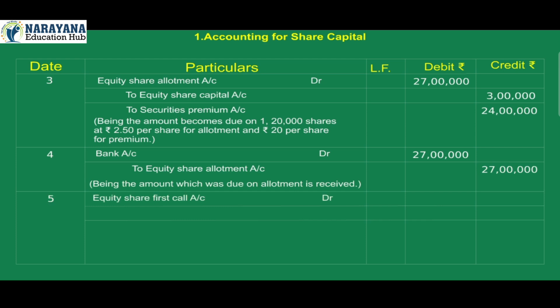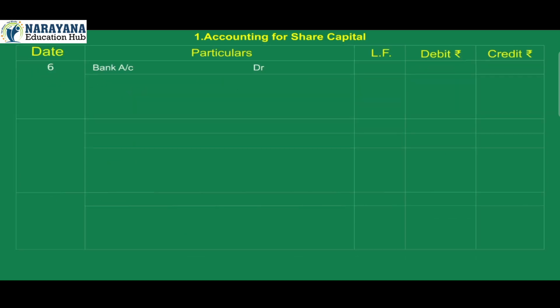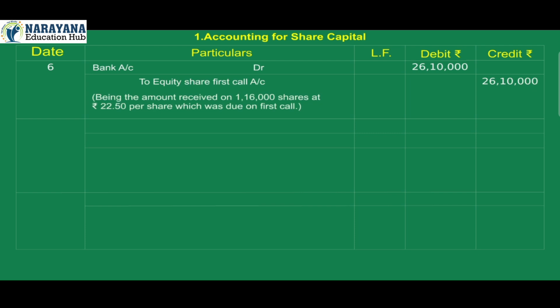5. Equity share first call account debit 27 lakh to equity share capital account credit 3 lakh, to securities premium account credit 24 lakh. Being the amount becomes due on 1,20,000 shares at Rs 2.50 per share for first call and Rs 20 per share for premium. 6. Bank account debit 26 lakh 10,000 to equity share first call account credit 26 lakh 10,000, being the amount received on 1,16,000 shares at Rs 22.50 per share which was due on first call.